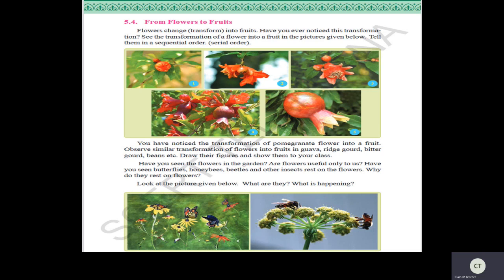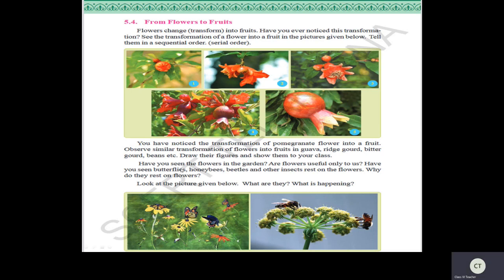Try to draw some figures, draw the flower and also how it transforms into a fruit. See children, keep one drawing book for all these diagrams and preserve it. Okay.